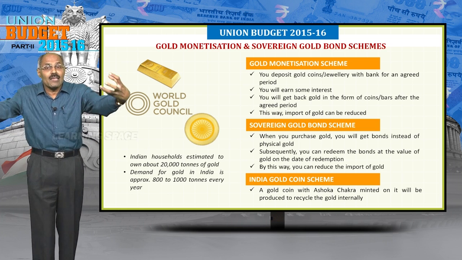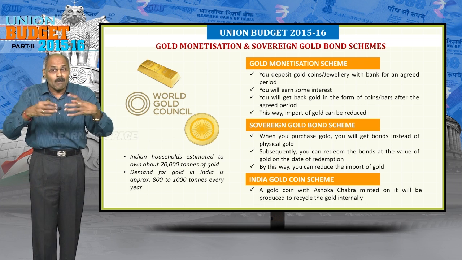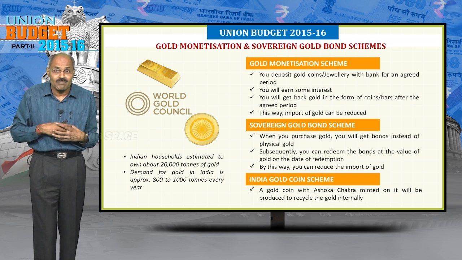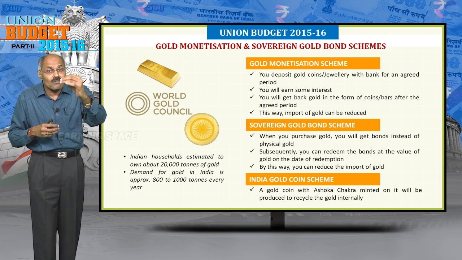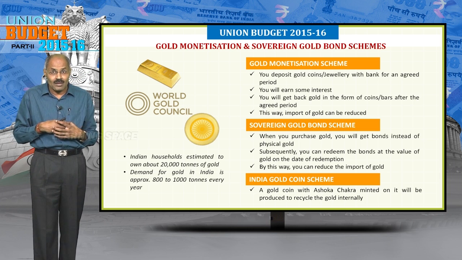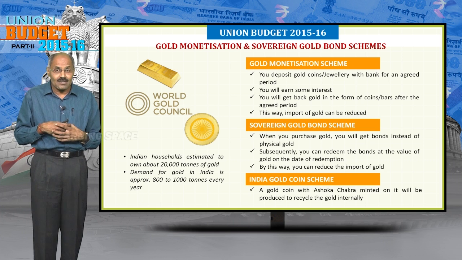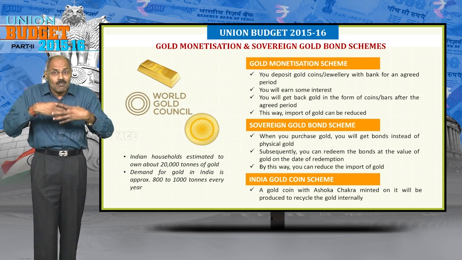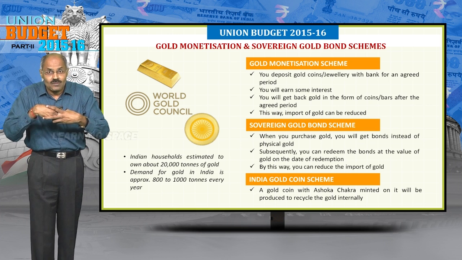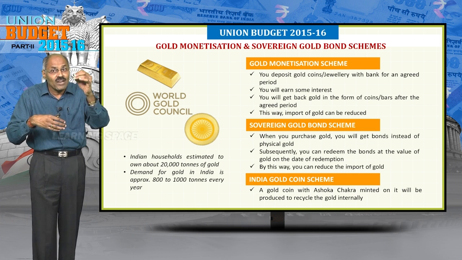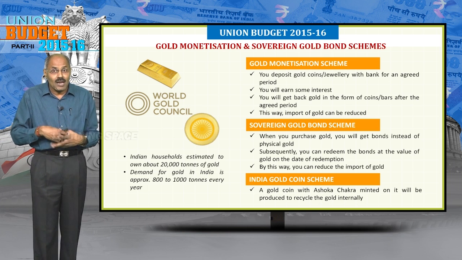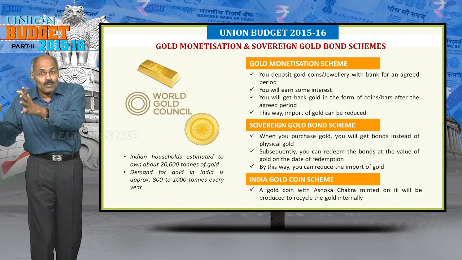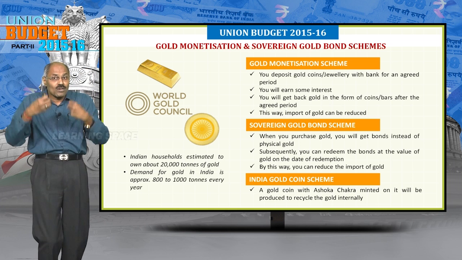Most of the gold is imported. That's why precious foreign exchange is going. That's why government wants to reduce import of gold, and in India the gold held by households, mostly women, is roughly 20,000 tons. Now government came up with three programs basically to reduce import of gold.